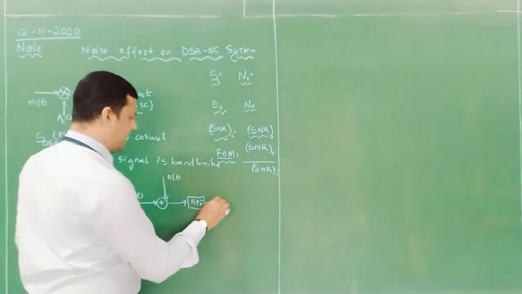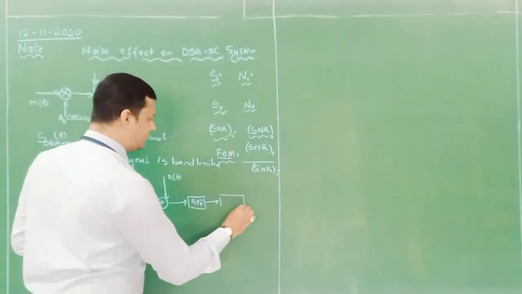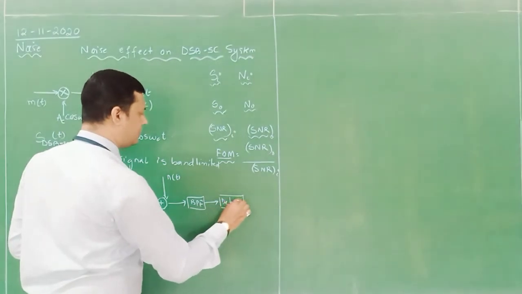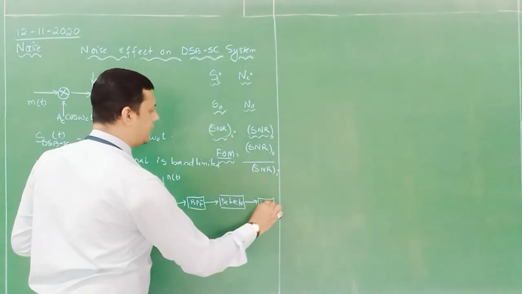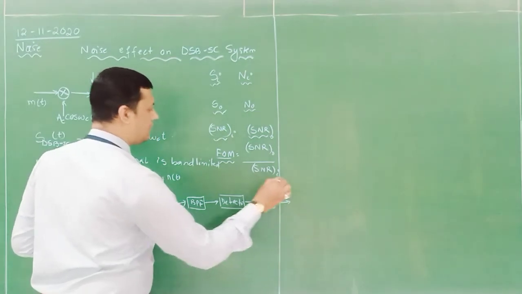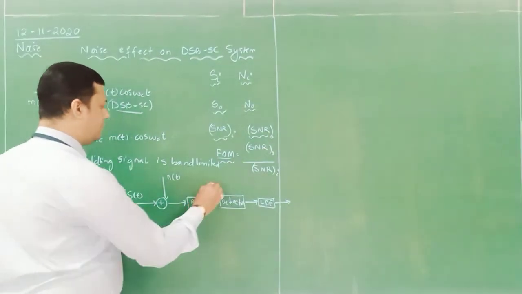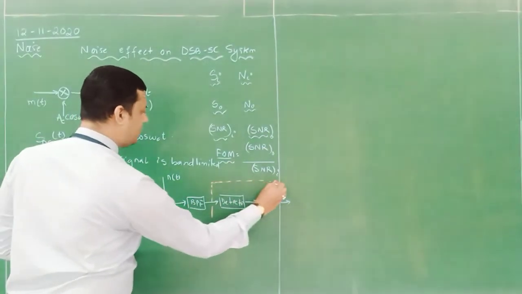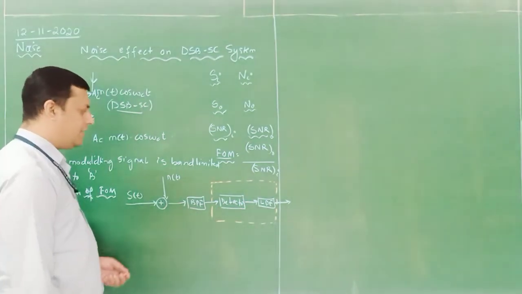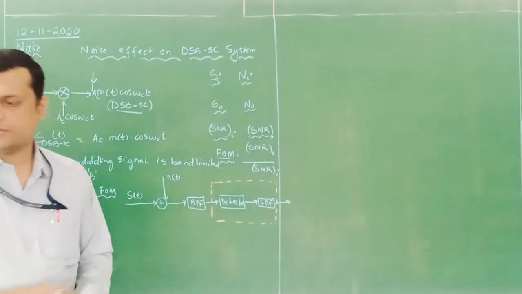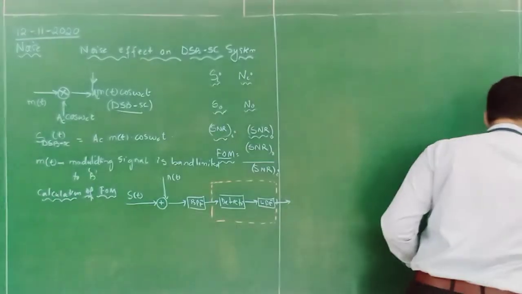Okay. After this band pass filter, it will enter the detector. Output of the detector is passed through an LPF, and here we will get the output. Now this particular point, the detector followed by a low pass filter, in which one part of the detector I have missed out.